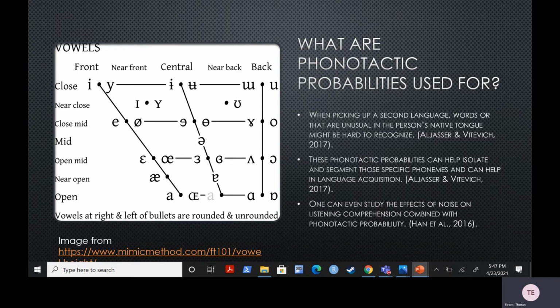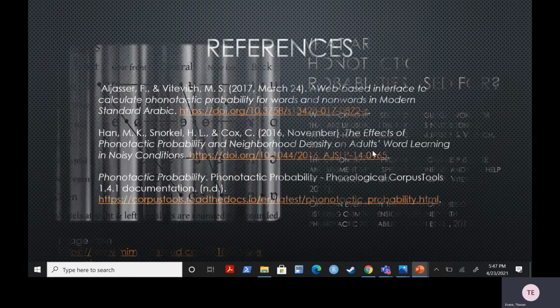By using a probabilistic approach, we might quantify the difficulty a person might have learning a language, and we could pinpoint on which phoneme clusters they particularly struggle, and hopefully they can focus on those to improve their fluency. Some studies, like that by Hahn et al. 2016, go even deeper and look at the effect that phonotactic probabilities and noise density could have on the listening comprehension of second language speakers.